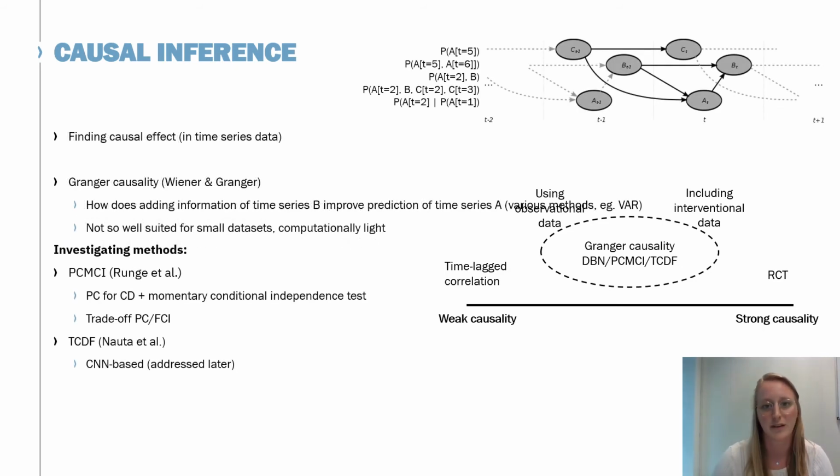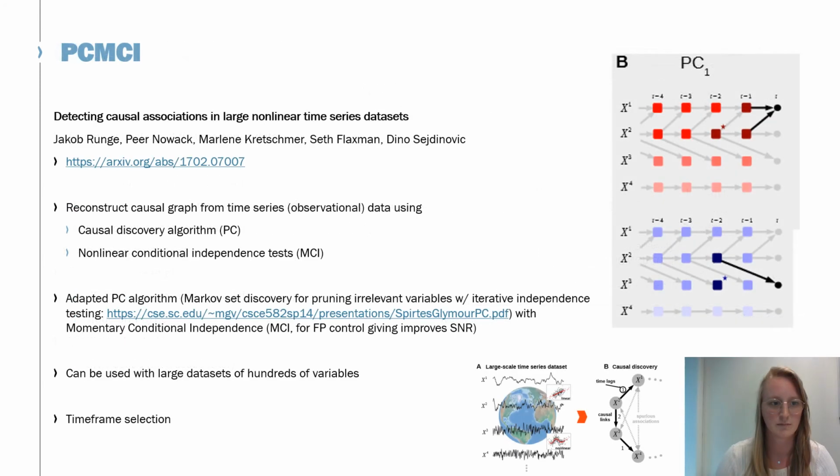So we are also looking into other methods of causal inferencing, and I will go into a bit more detail later. The first one is PCMCI, which is based on the PC algorithm that we showed earlier in this presentation. This also has a momentary conditional independence test, which is explained later. The second method is TCDF, which is a convolutional neural network approach, which we also show you in a bit. So let's first talk about PCMCI.